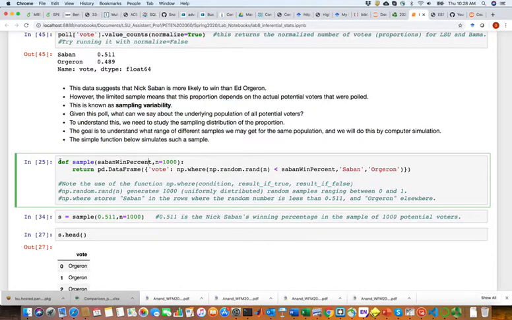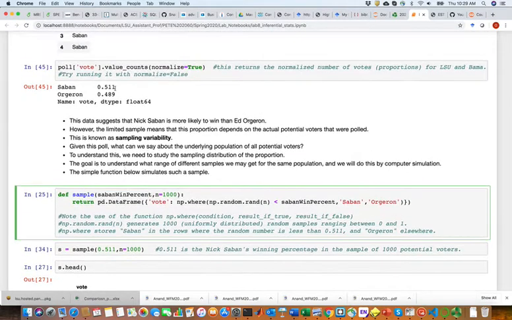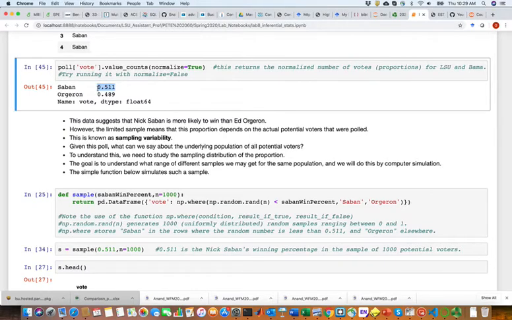And what we're moving on to do next is to perform a computer simulation to figure out the conclusion we can make from this data set. So I mentioned that we can't just jump to a conclusion to say this poll indicates Saban will win the election, because that will be a premature conclusion. We need to do some statistical tests to figure out the confidence in the conclusion that Nick Saban will win. And we're using computer simulation for that.